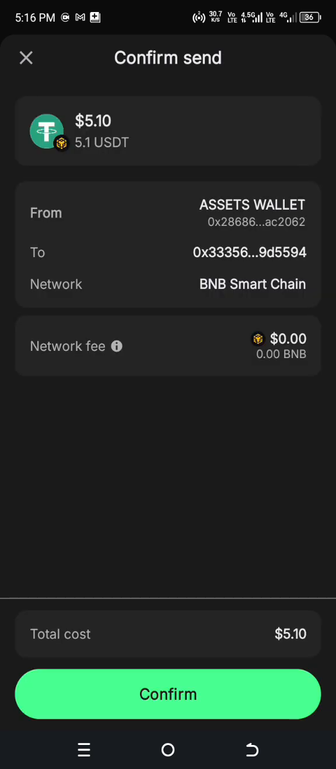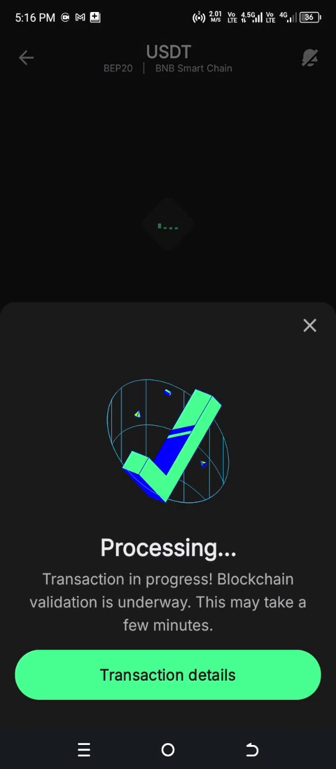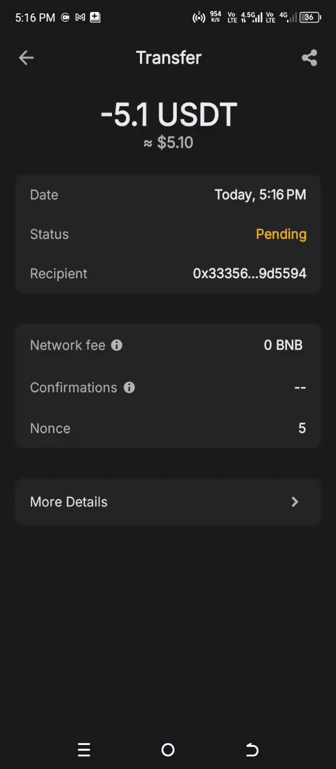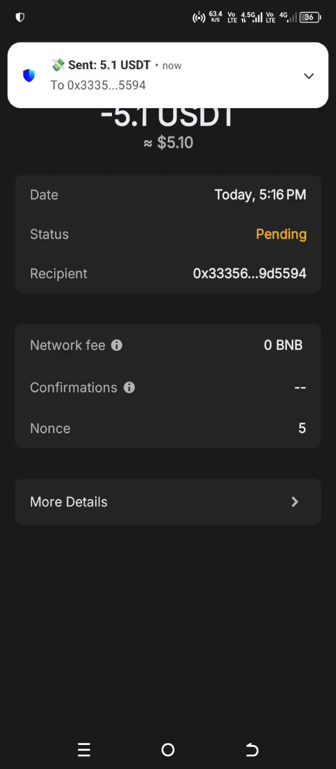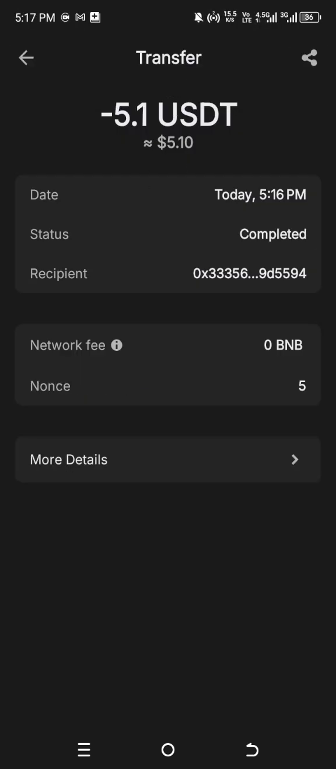Remember, that's the amount you're going to send, 5.10, if you're sending $5. Whatever you're sending will be reflected in the system. All right, so I'm going to click on confirm, and I will authenticate with my biometric. It needs to be confirmed. All right, it's processing. So I'm clicking on transaction details to see what's happening here. Okay, refreshing until it's done. Okay, sent. Let's see, completed.